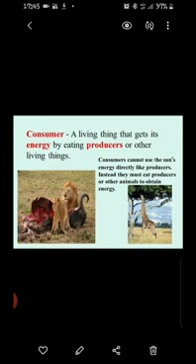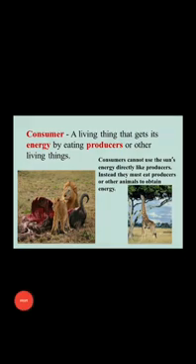The consumers cannot use the sun's energy like the plants use by the process of photosynthesis. The plants are able to make their own food with the help of sunlight, carbon dioxide, water and soil, as I discussed yesterday through the process of photosynthesis. But here the consumers do not have that power. The consumers cannot prepare their own food. In fact, they are always dependent on the producers or the plants for their own food.